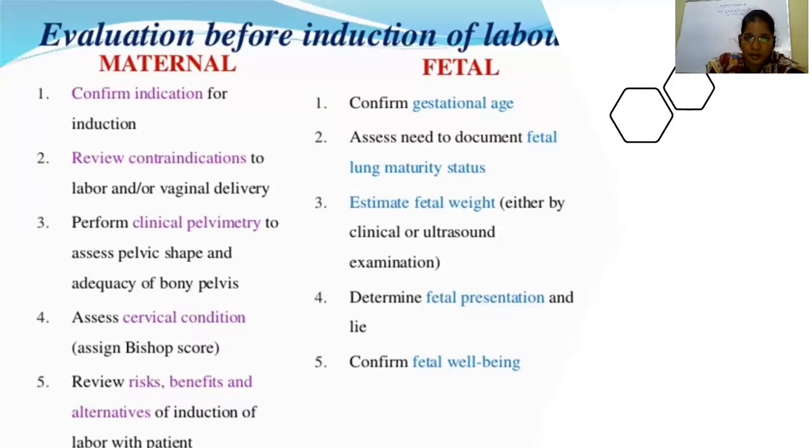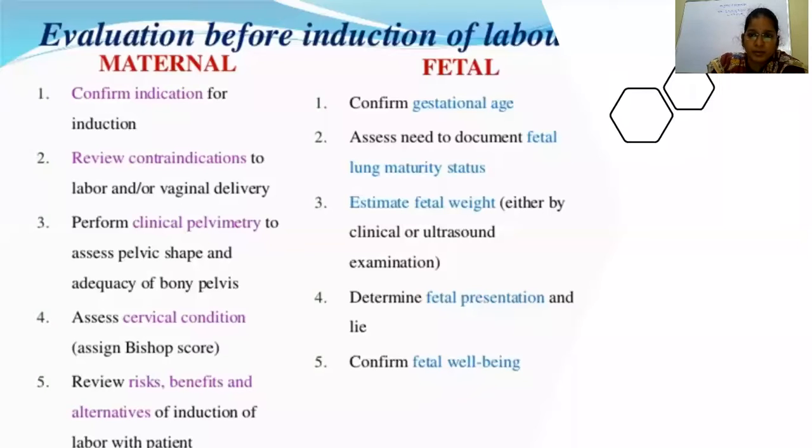Any contraindications have to be reviewed, and you have to clinically assess the pelvis of the mother before keeping the induction. You have to assess whether the pelvis is adequate for vaginal delivery, and the size of the baby also matters. The most important factor for induction of labor is assessing the cervical score, that is called the Bishop score, that I'll explain. And you have to review the risks, benefits, and alternatives for the induction of labor with the patient.